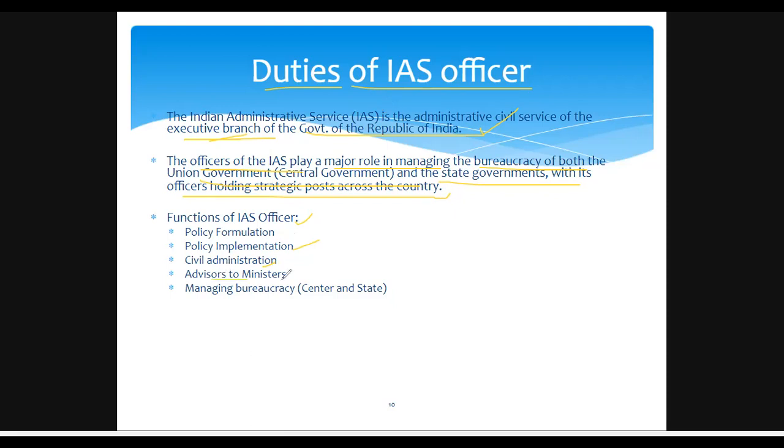They are the advisors to ministers, the cabinet secretary of India, the chief secretary of a state, and the principal secretary of particular departments. We can do so many things for the public itself. And managing the bureaucracy, that means managing the center and the state, is one of the most significant functions of the IAS officer.